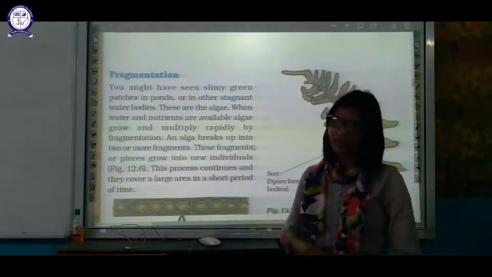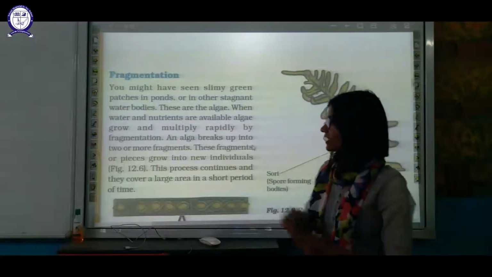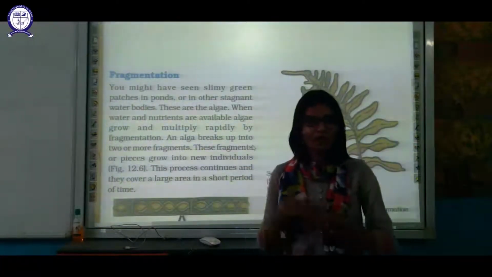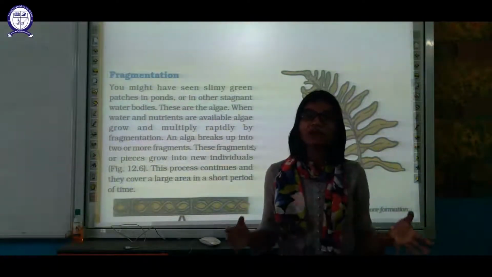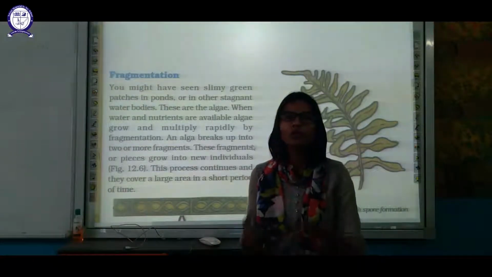Now third is fragmentation. As the name suggests, in this type of reproduction, the parent organism will divide into a few parts and each part will give birth to a new offspring.